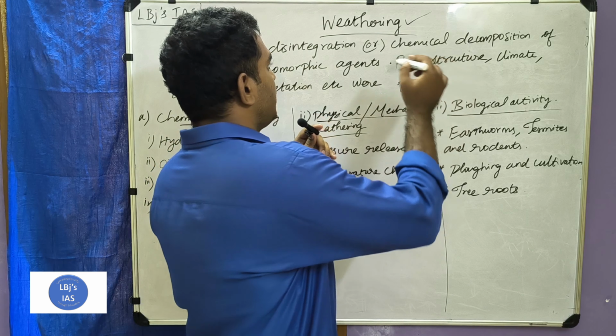Weathering is classified into three major types. First one is chemical weathering, second one is physical or mechanical weathering, and the third one is biological activity. Due to these three activities, weathering happens. First we see about chemical weathering. In chemical weathering, the first process is hydration. Hydration is nothing but a process or destruction that happens due to water.